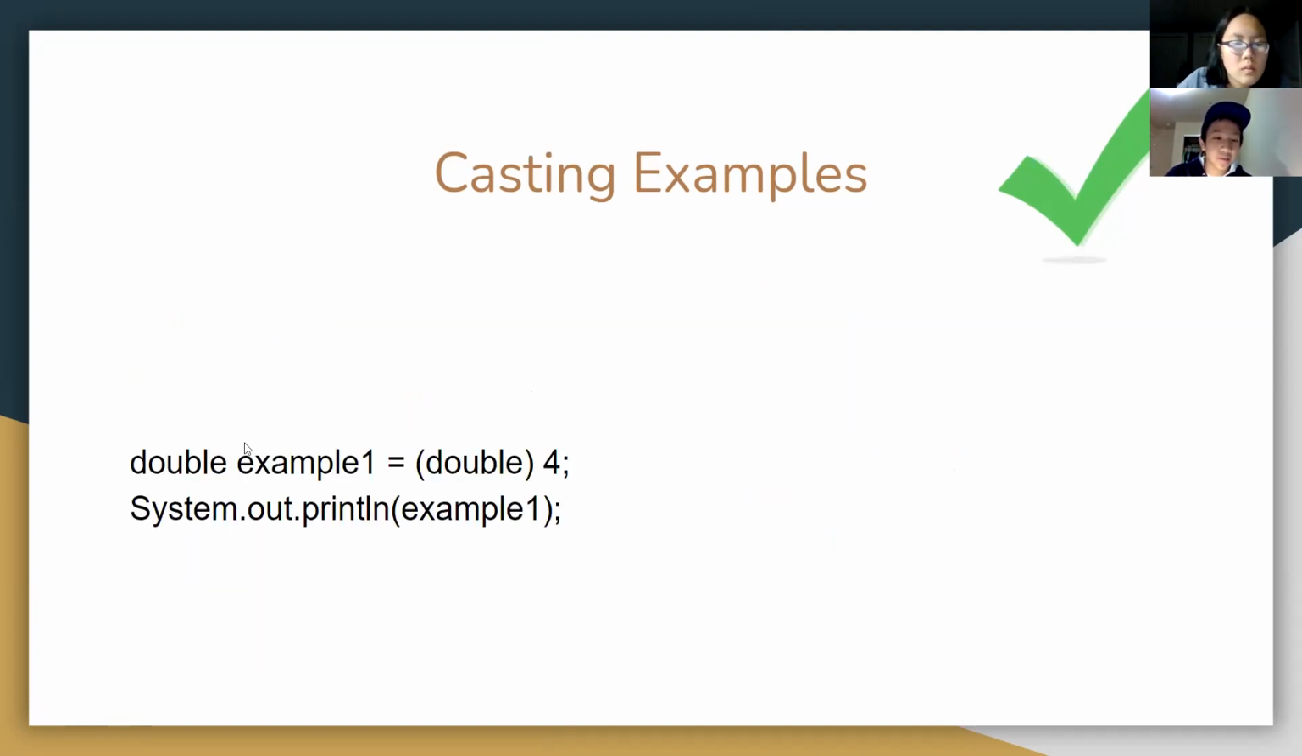Here's another example. This time we're casting the integer value 4 to a double, and we're going to store it in the double variable example1. Just like before, the data type of the variable, double, is the same as the data type we're casting to, which is also double. And we're just going to print it out.